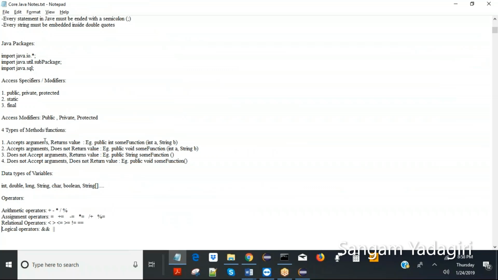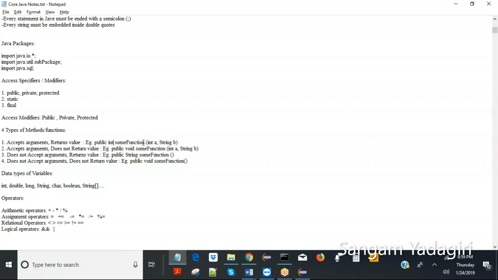The first is the one which accepts arguments and returns a value. How would it look? Example: public int someFunction(int a, String b). So this is the function name and its return type is integer. Int is short form for integer, so don't worry, we will learn more about this.